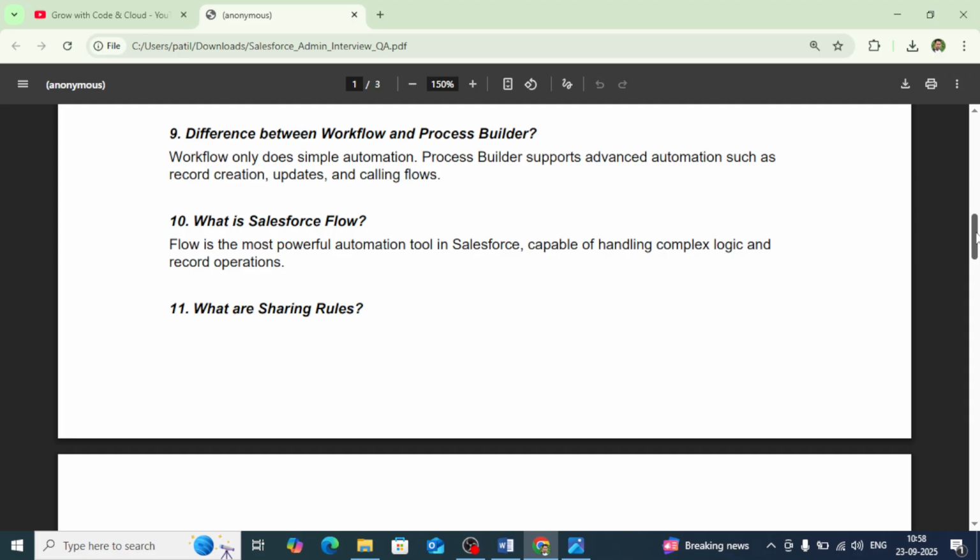But with the help of process builder, you can mention multiple conditions, and you can create the record, you can update the record, you can call the flows, and you can send the email alerts as well.